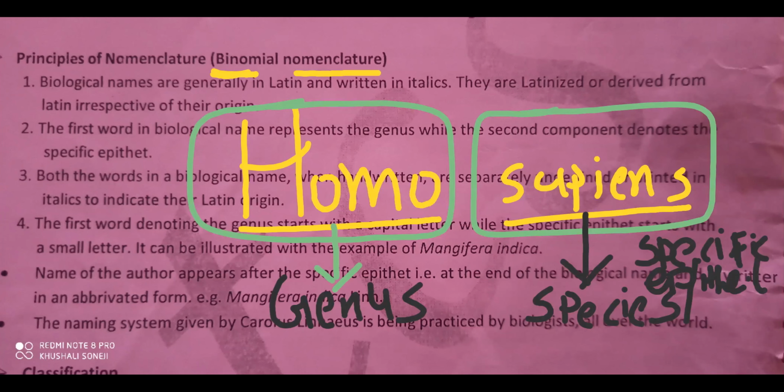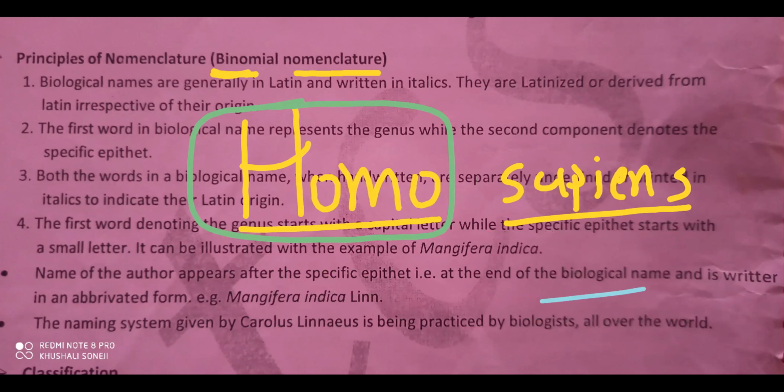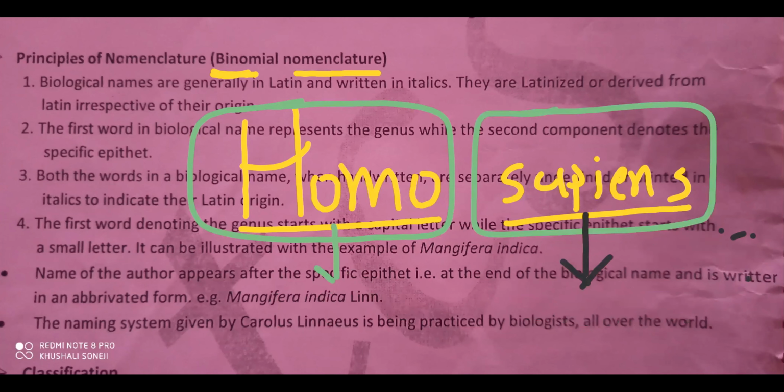Now, next point, see the first letter of each name. The genus name should be written with a capital letter, and the species or specific epithet name starts with a small letter.